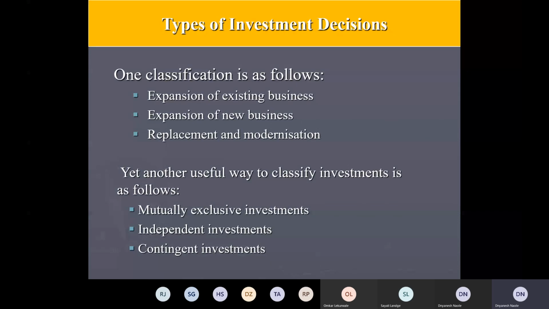For example, if you are thinking about investing in a capital intensive setup where labor is reduced, say a fully automatic setup, and there is some semi-automatic option available which is labor intensive, the capital requirement is less but labor involvement will be more. So a labor intensive option and a capital intensive option.